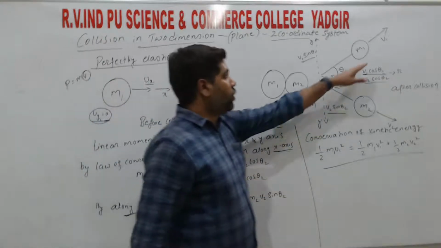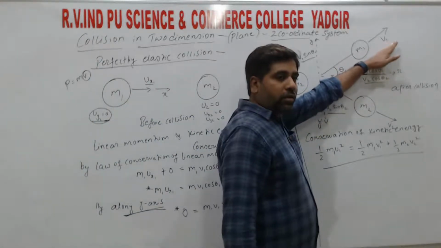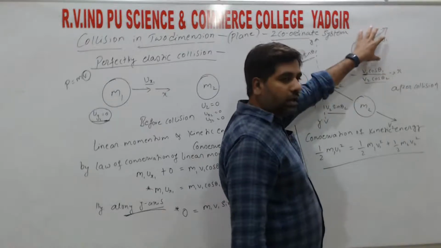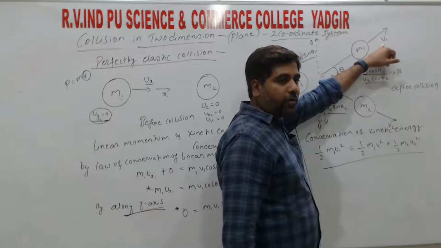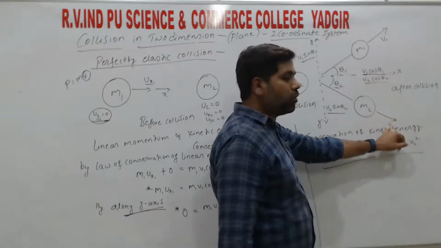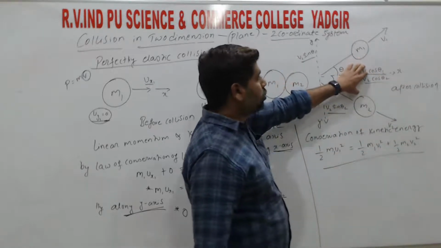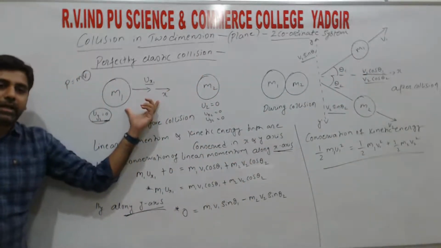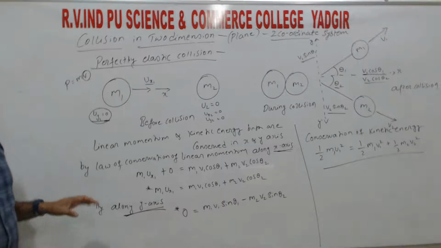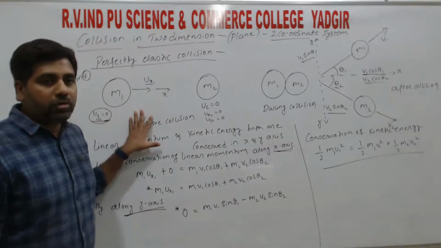Moving with some velocity, that is v1 velocity, since we are not taking any direction for this, we directly write kinetic energy as half m1 v1 square plus half m2 v2 square. So after collision kinetic energy is equal to before collision kinetic energy, right? So this is all about the collision.